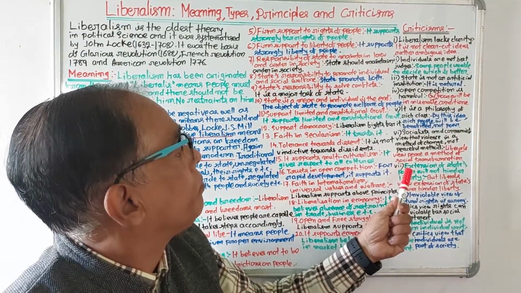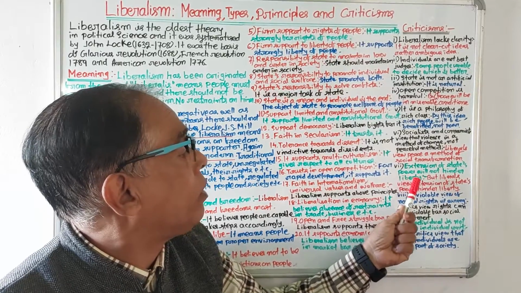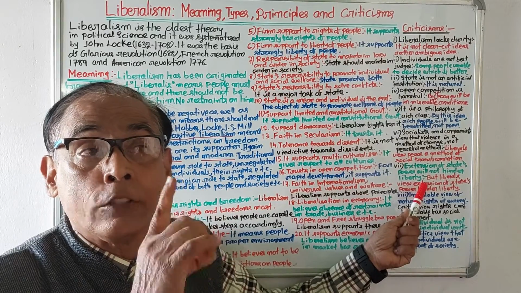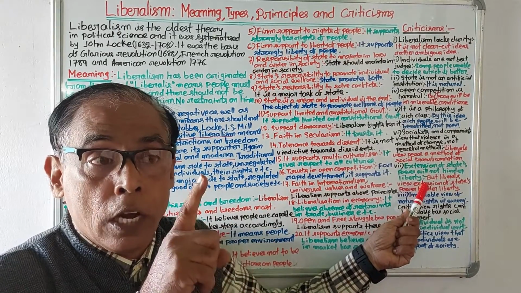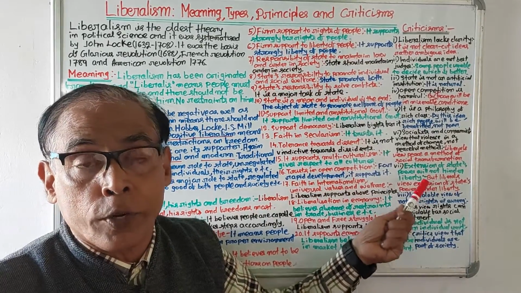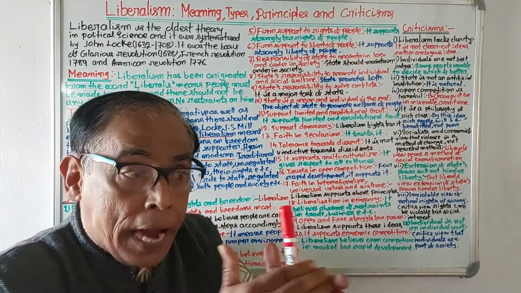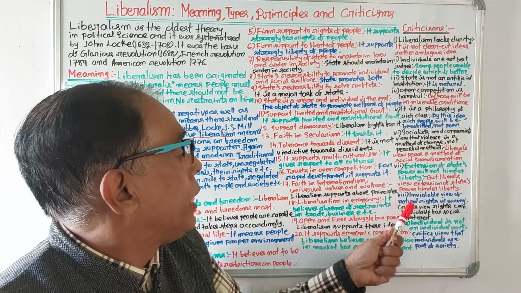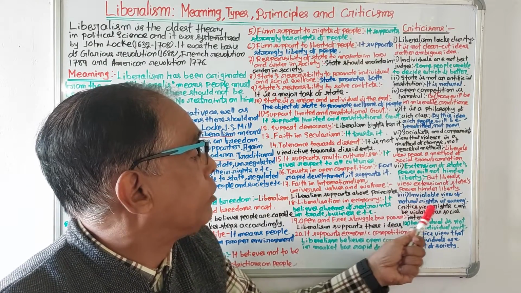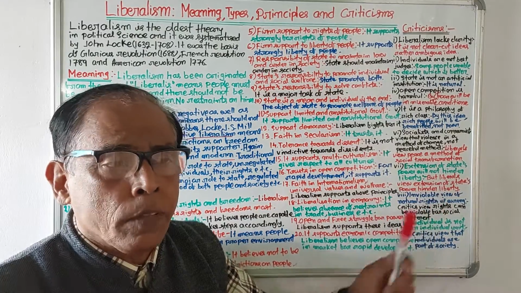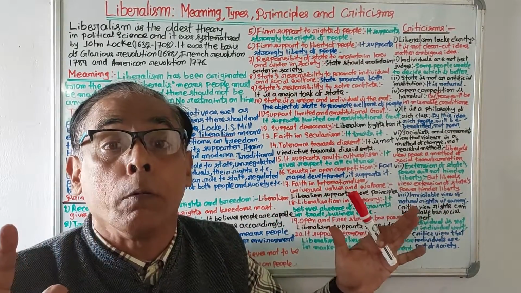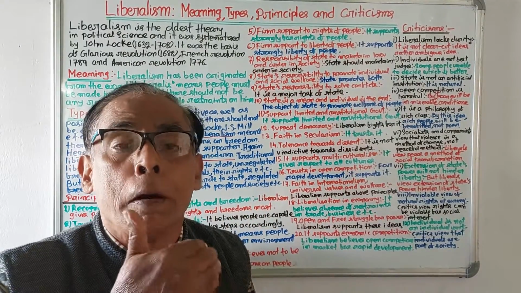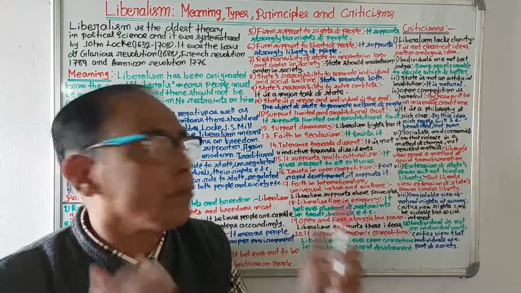Then, extension of the state's power will not hinder liberty. According to liberals, if the power of the state increases, it will be an obstacle to the liberty of people. But according to critics, it is not correct. According to critics, extension of state power will not be a problem for the liberty of people. Then, the inviolable view of natural rights is wrong. Liberals view that natural rights must be inviolable. It cannot be violated. But according to critics, rights must be violable for the interest of society.